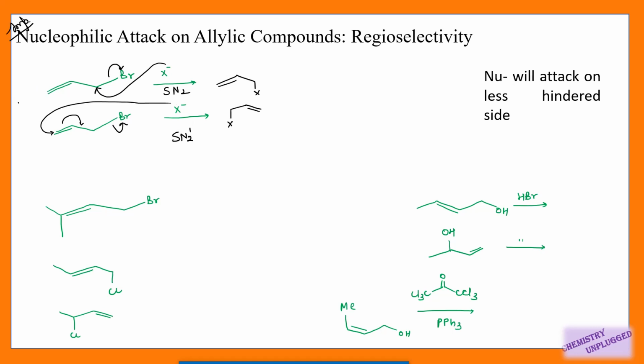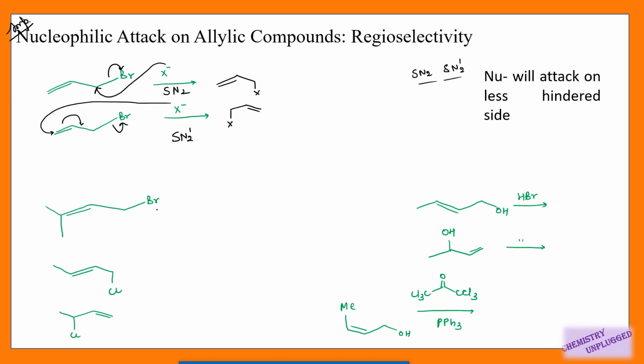So how can we decide which side of this carbon the nucleophile will attack, what will be its regioselectivity? It is only decided on the basis of the structure of this allyl halide. A nucleophile will always attack from the less hindered side. We cannot decide that the SN2 pathway will be followed or SN2 prime will be followed. We have to look only at the structure of the allyl halide, and if we have a less hindered carbon, then the nucleophile will attack on the less hindered carbon. Whatever pathway is followed, we will not bother about that.